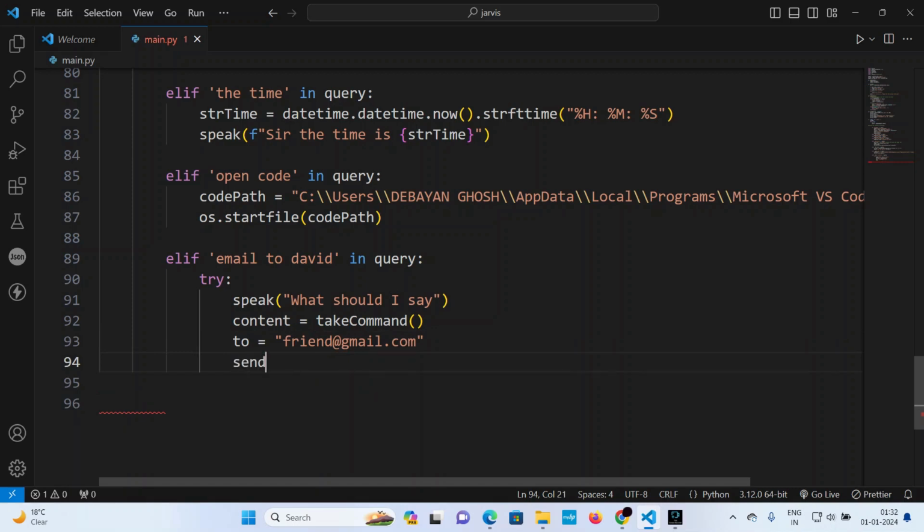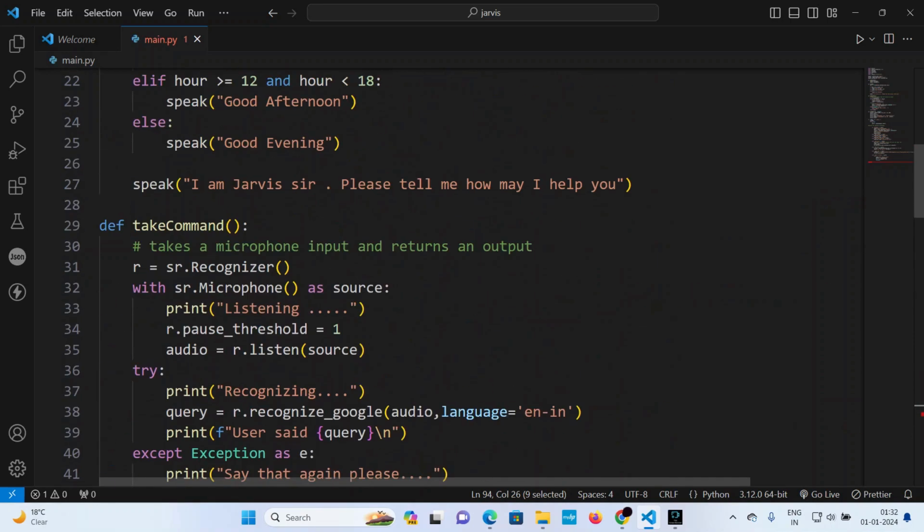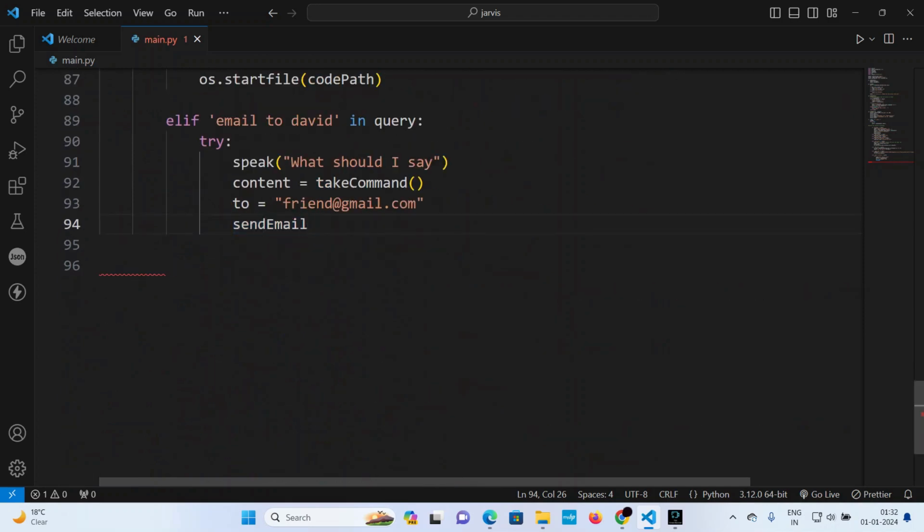Let's run the function send email. The send email takes two things, one is 'to' and one is content. And I'll speak that your email has been sent.